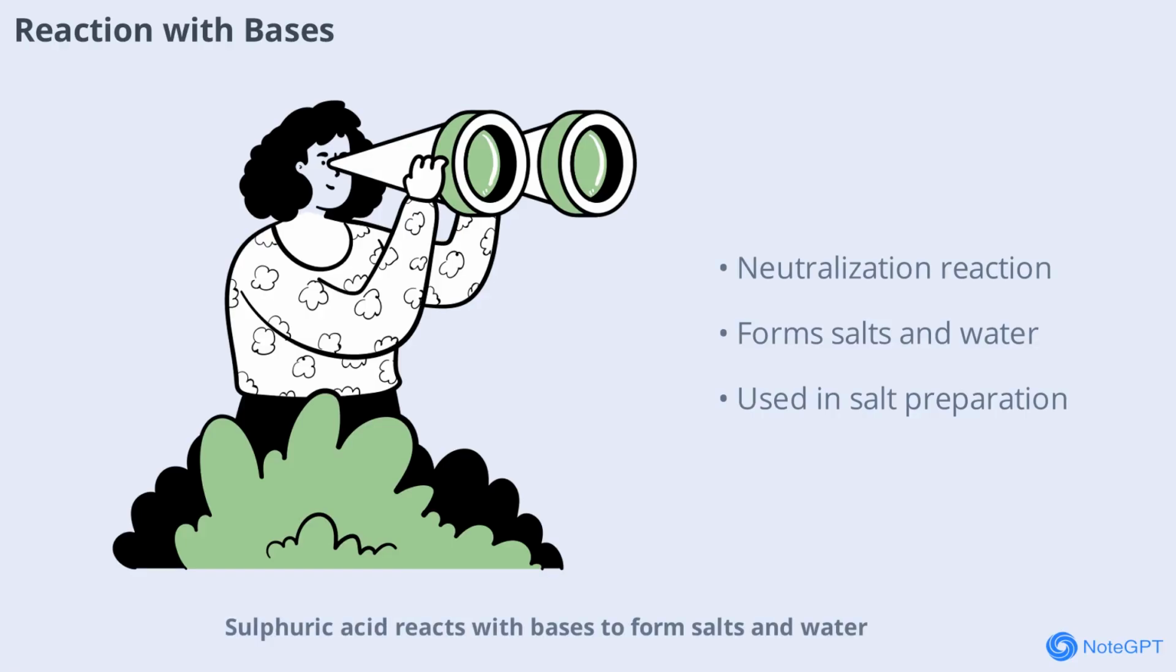Sulfuric acid reacts with bases to form salts and water, a typical neutralization reaction. For example, when it reacts with sodium hydroxide, it forms sodium sulfate and water. This reaction is fundamental in chemistry and is widely used in laboratories to prepare different types of salts.